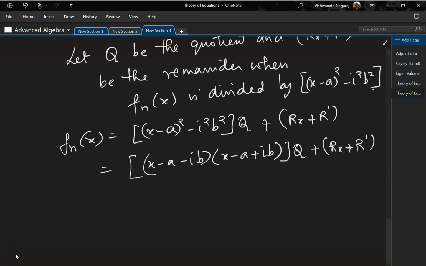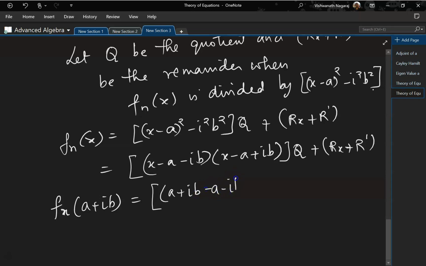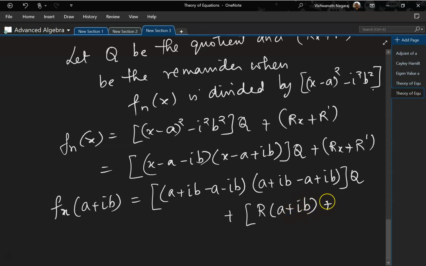Okay, so now let's substitute the given root: f(a + ib) is equal to, now we substitute x by a + ib. So (a + ib − a − ib)(a + ib − a + ib) times q + r times (a + ib) + r'.